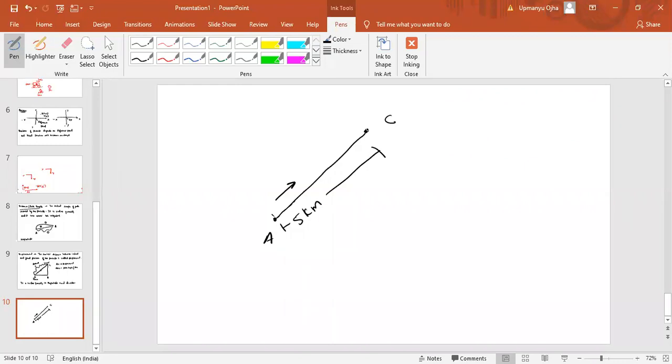Okay, that is why displacement is a vector quantity. Yes, displacement is the vector quantity. Fine. I hope you understand vector quantity.